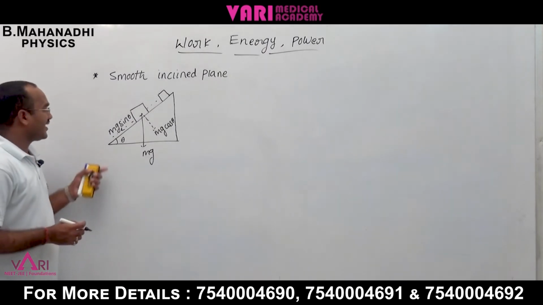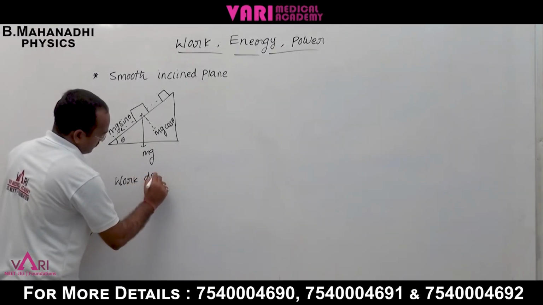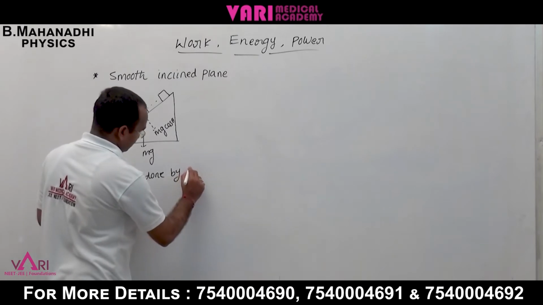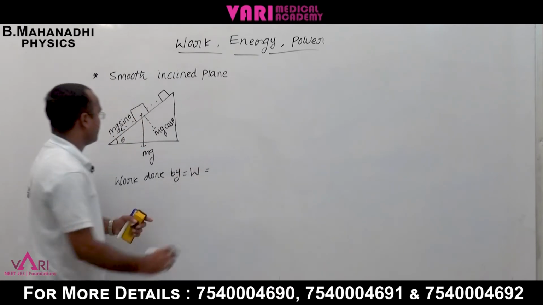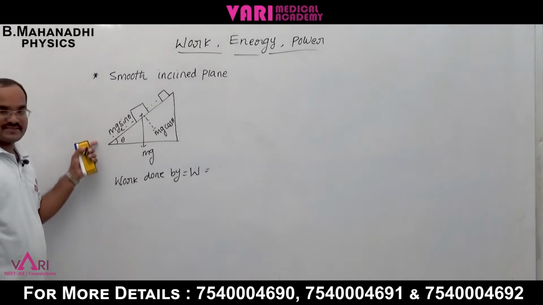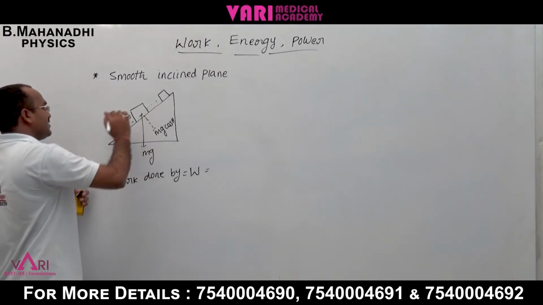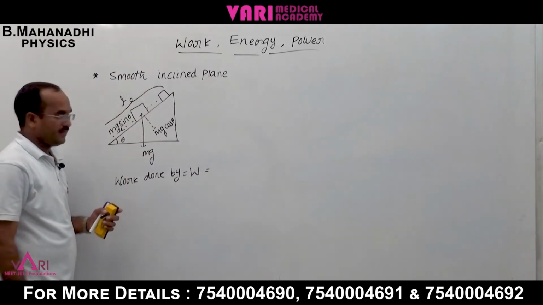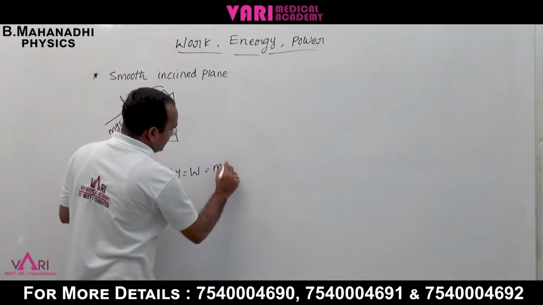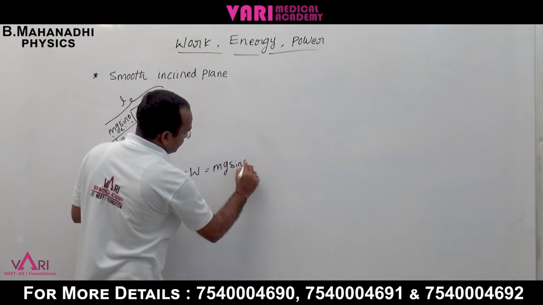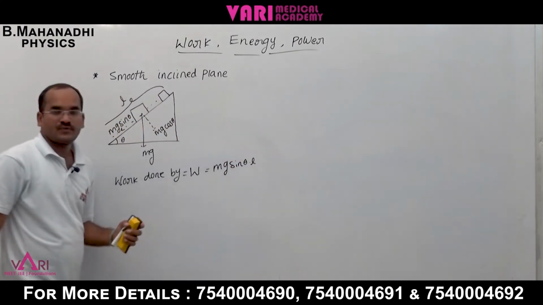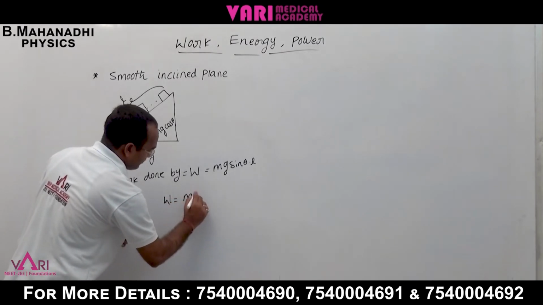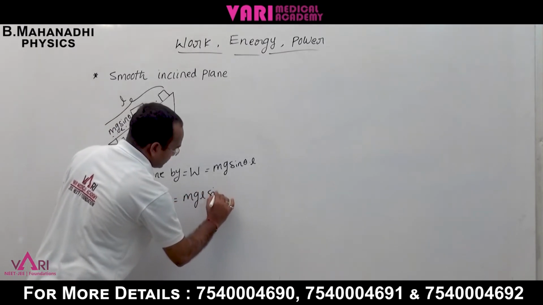The work done on the system, W, is equal to mg sin theta times the length of the incline L, so the total work done is equal to mgL sin theta.